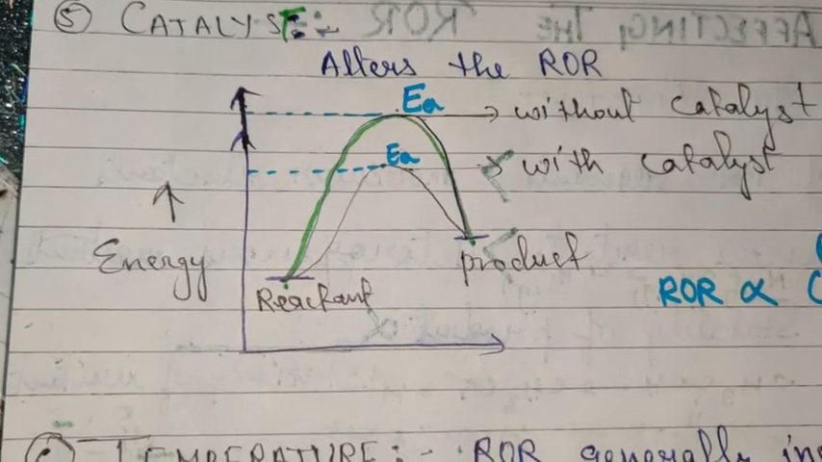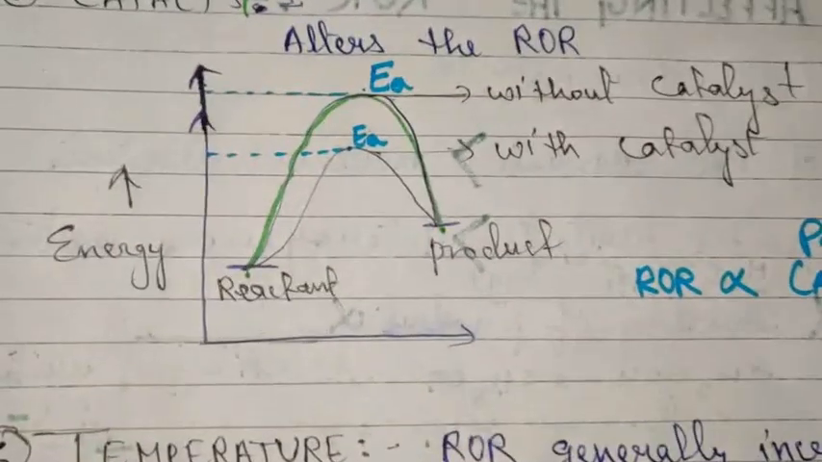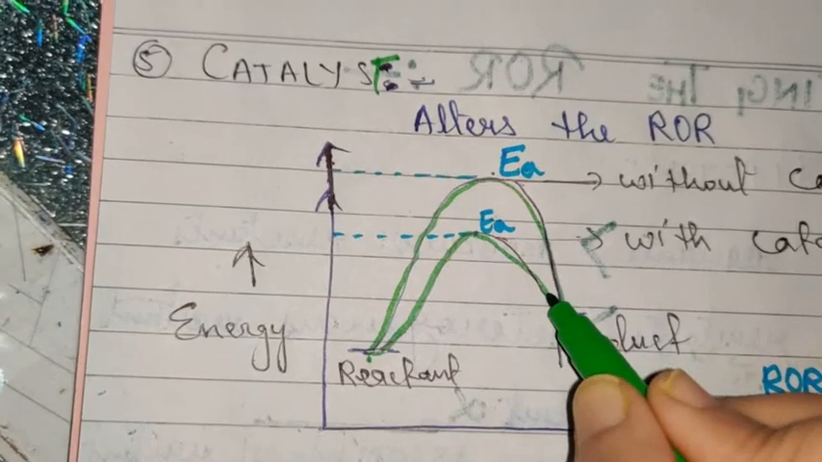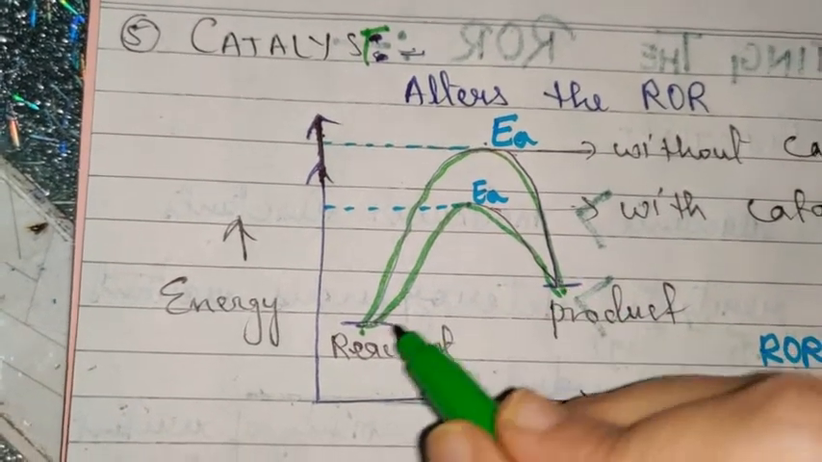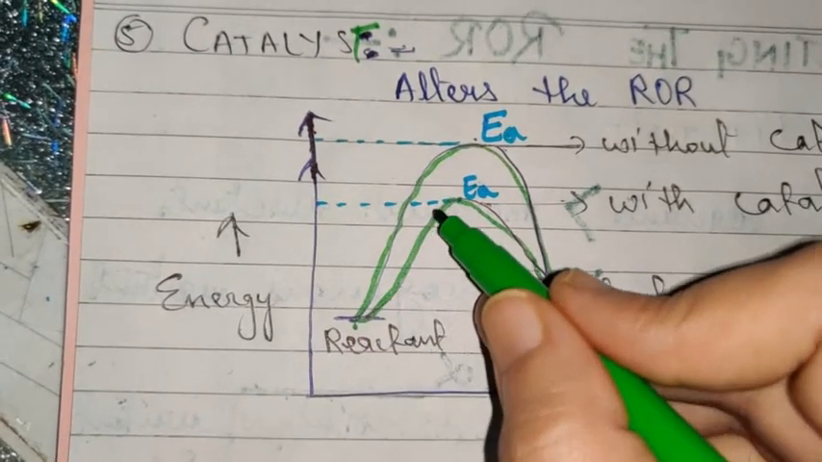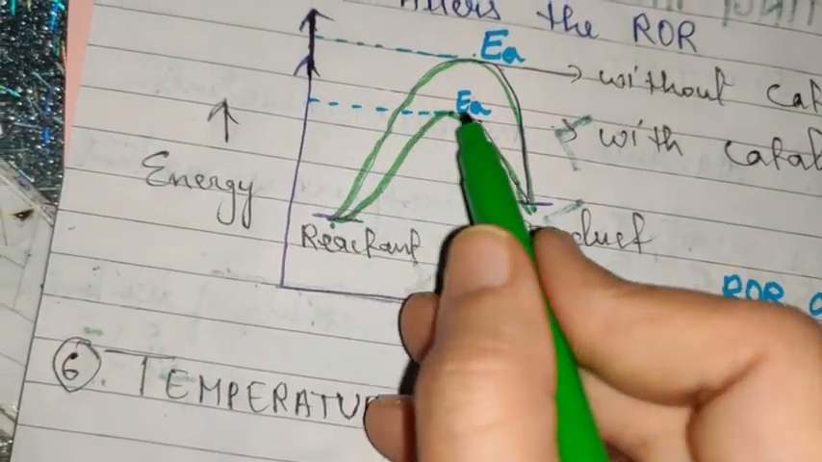What does the catalyst do? A catalyst provides an alternate pathway. As you can see here, a catalyst provides an alternate pathway to the reactant to get converted into product, and this alternate pathway has a lesser energy.